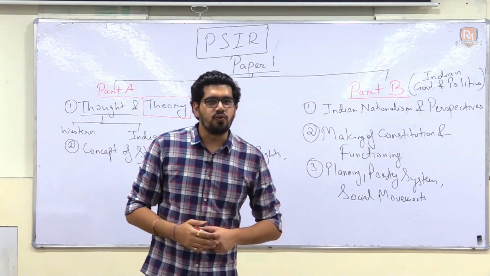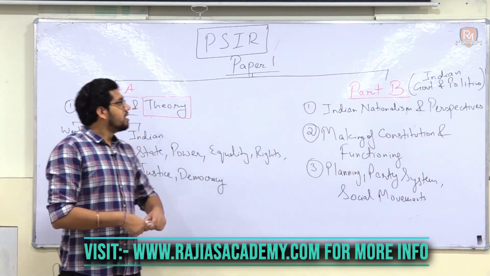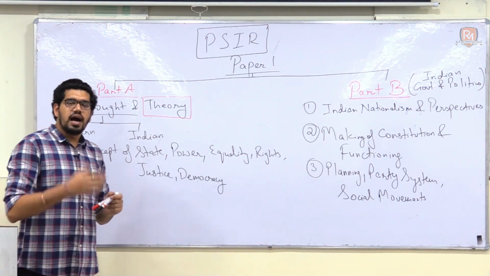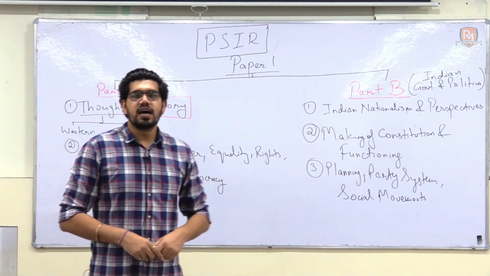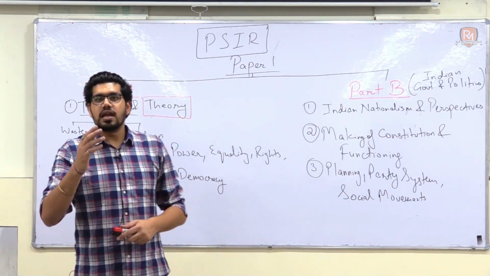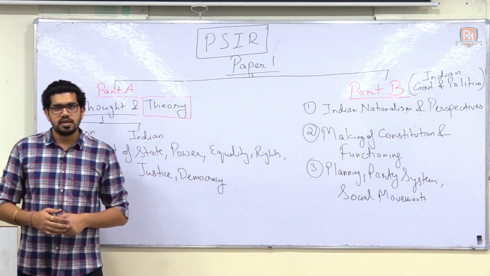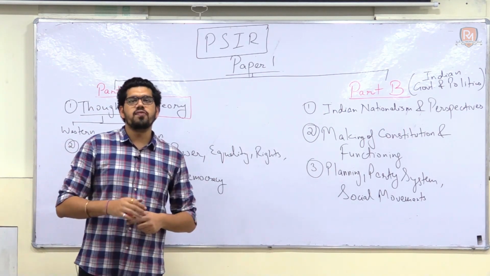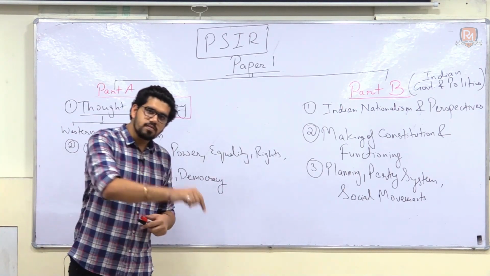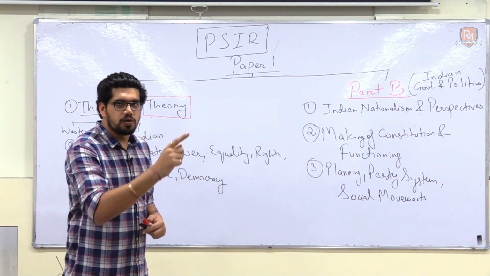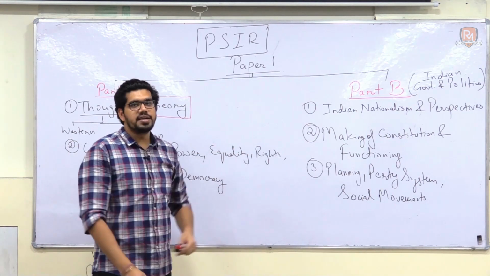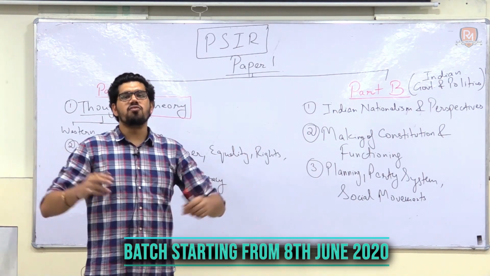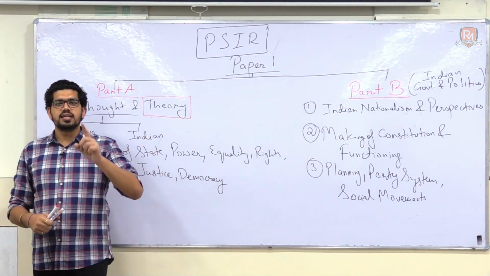So taking this journey forward, I am here to present to you this optional, political science and international relations. What is the syllabus of this optional? How we at Raj Malhotra's IAS are going to take this subject forward along with you so that you are able to get maximum marks and utilize the scope of this optional, be it in your optional subject, be it in your GS, as I have already told you, of polity and international relations, and even in your essay examination. So that is the wide parameter and wide scope of political science optional.